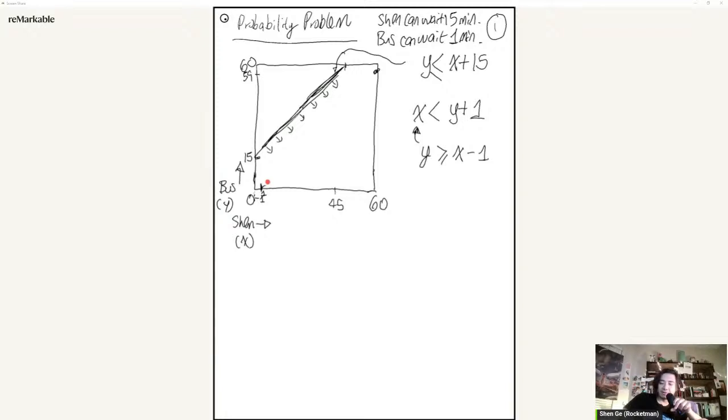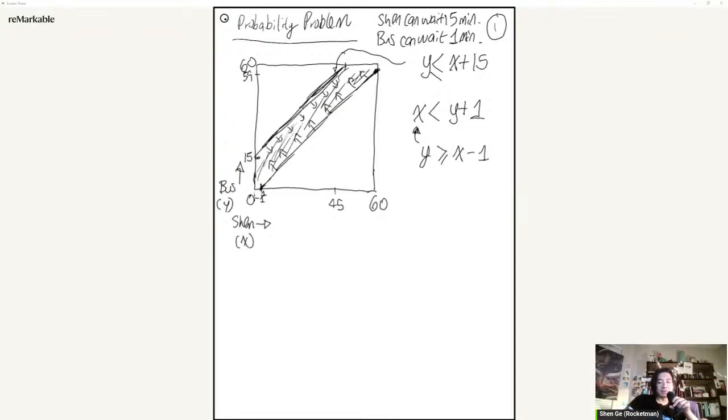So the y-intercept here is -1. The x-intercept here is 1. Here, it intersects at 60. So basically, we have here, and this is greater than. Okay, so we have this thin band over here. So all solutions are within this band. So anywhere within this band, it means that either the bus arrived 1 minute before I arrived, or it's arriving within 15 minutes after my arrival.